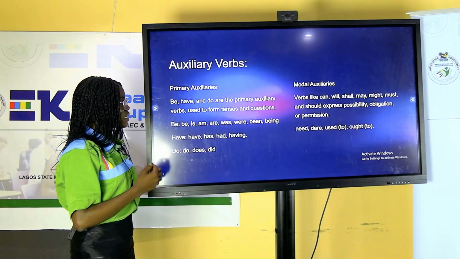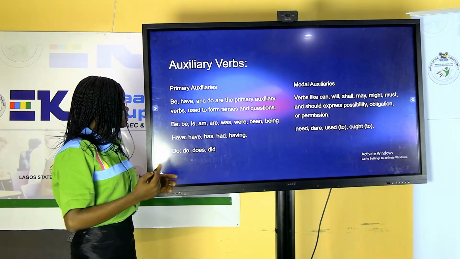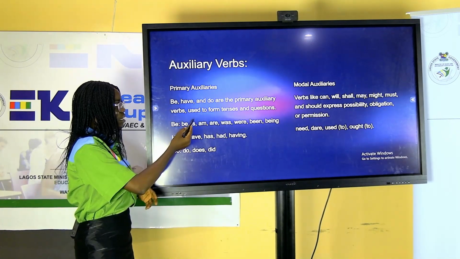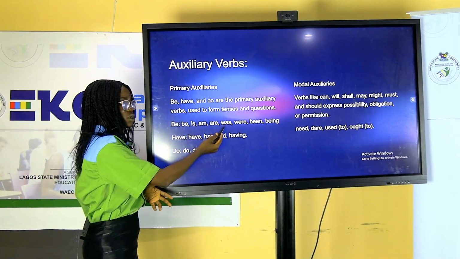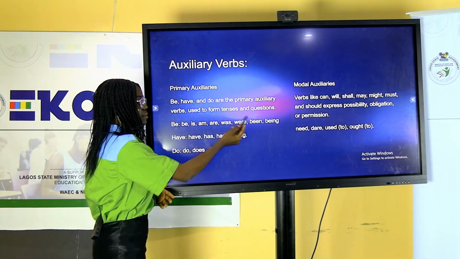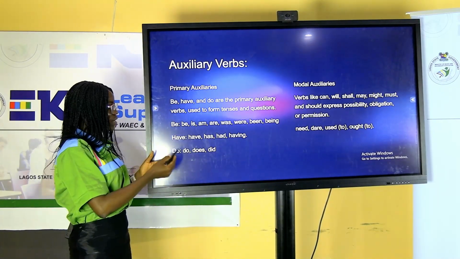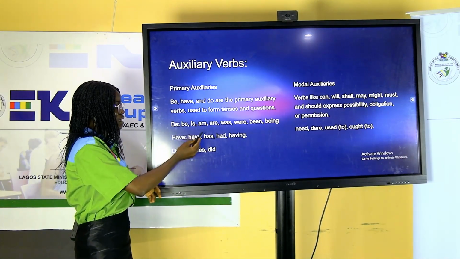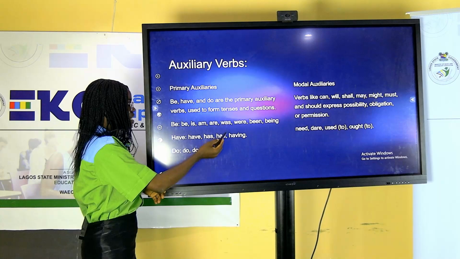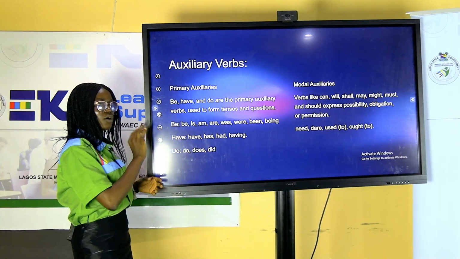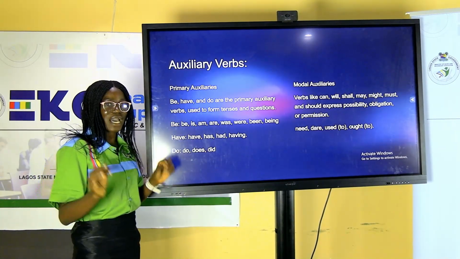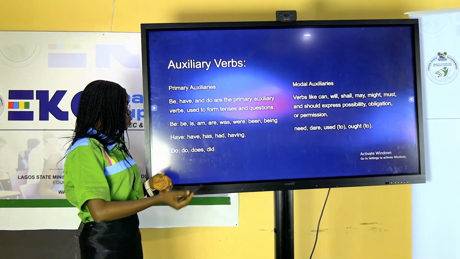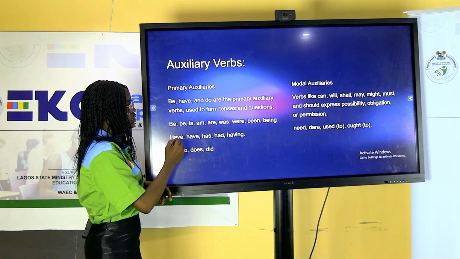We use them to form tenses, and we also use them to ask questions. So under the verb to be, look at what we have: be, is, am, are, was, were, being, and been. We also have the verb to have. Under the verb to have, we have has, have, had, and having. These are all examples of the verb to have. Then lastly, we have the verb to do. Under the verb to do, we have do, does, and did.